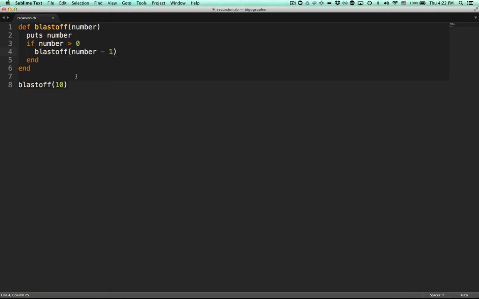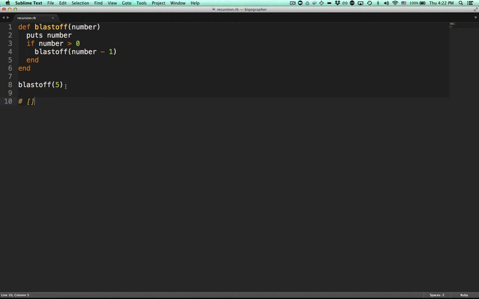Now, to explain one level deeper of what the computer is actually doing here, because this is a little confusing. Every time recursion happens, every time the computer calls a method from within a method, it has to keep track of all the methods that it's still in the middle of. So let's start from the beginning. Actually, in this case, let's do blastoff 5 for the sake of time.